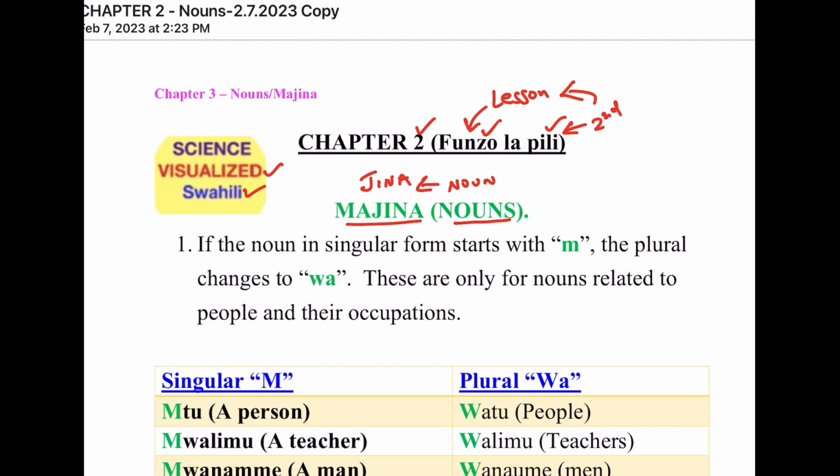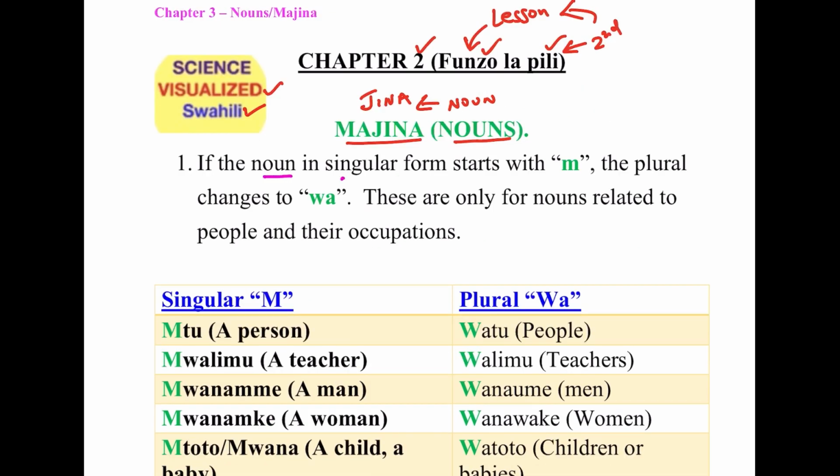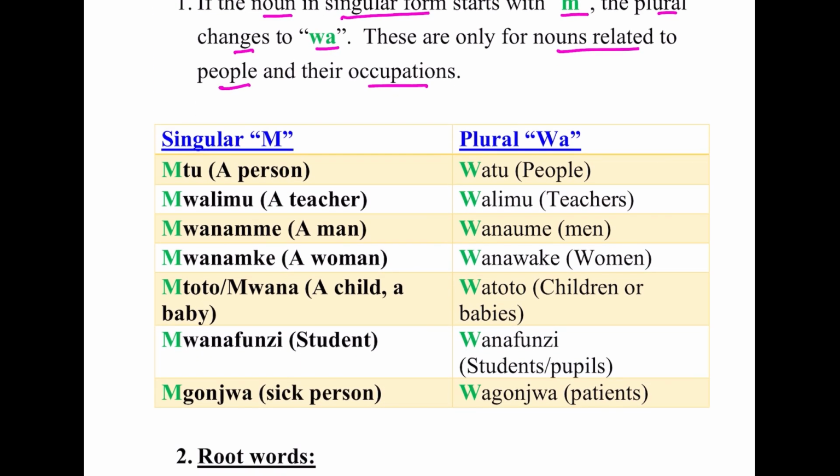So Jina, Majina. If the noun in singular form starts with M, then the plural will change to wa. These are mostly used when the nouns are related to people or their occupations. So for example, mtu, that means a person, it becomes watu, people. Mtu, watu. Mwalimu, that's a teacher, becomes walimu, teachers.